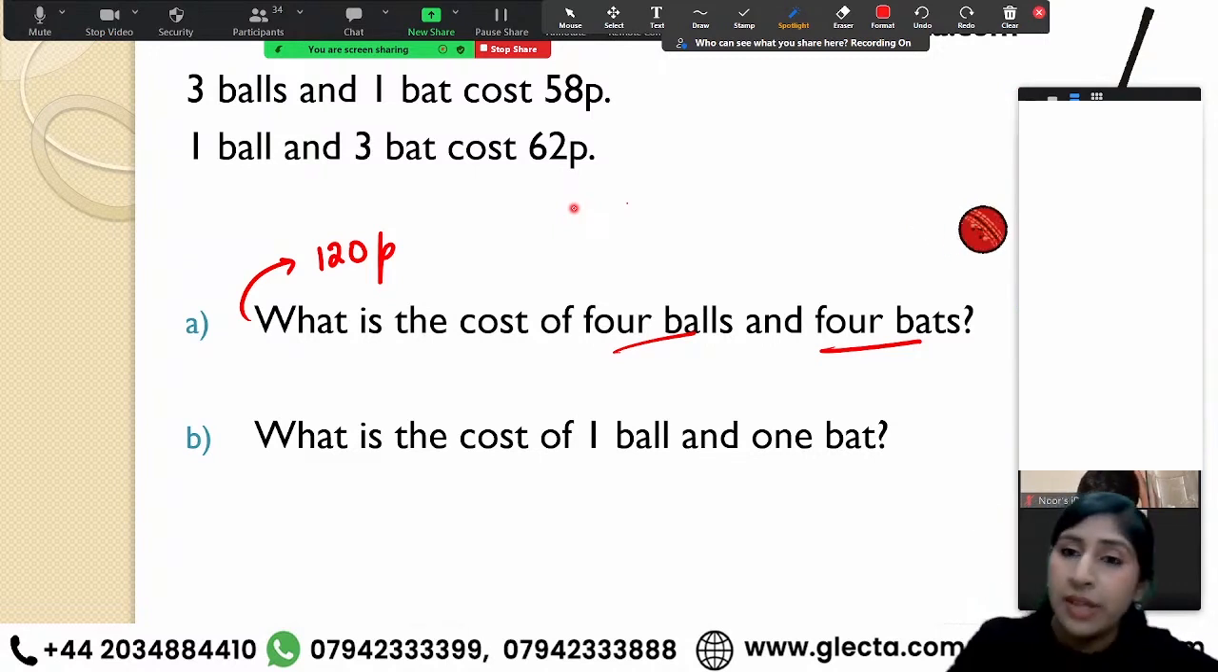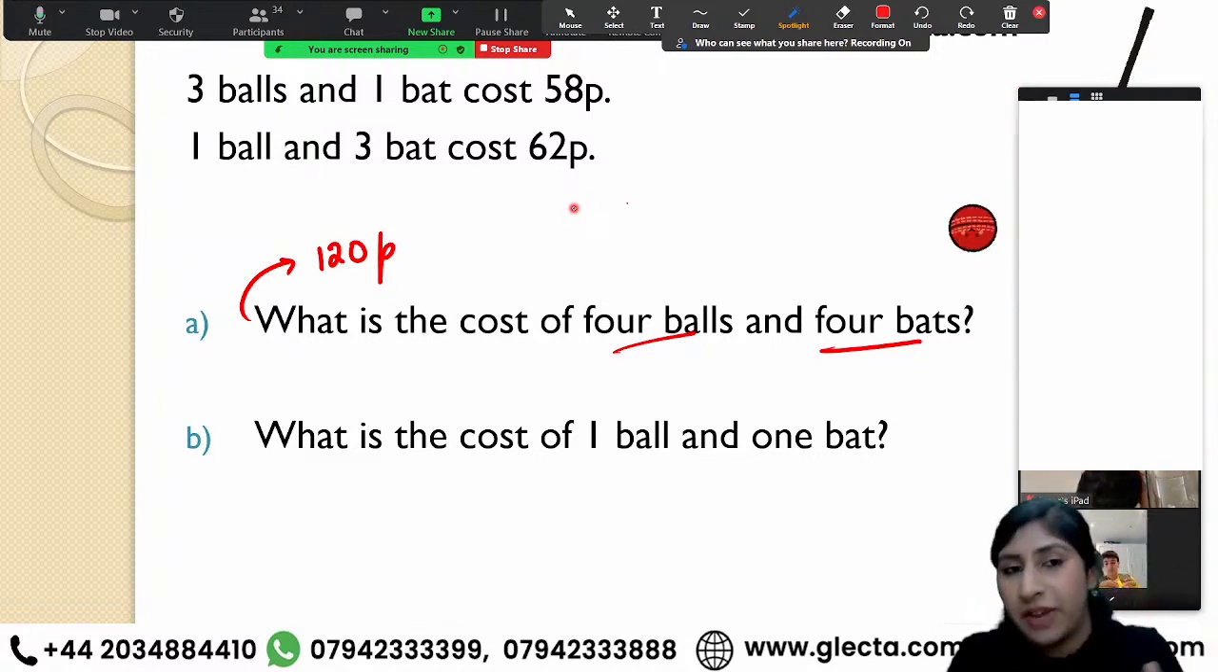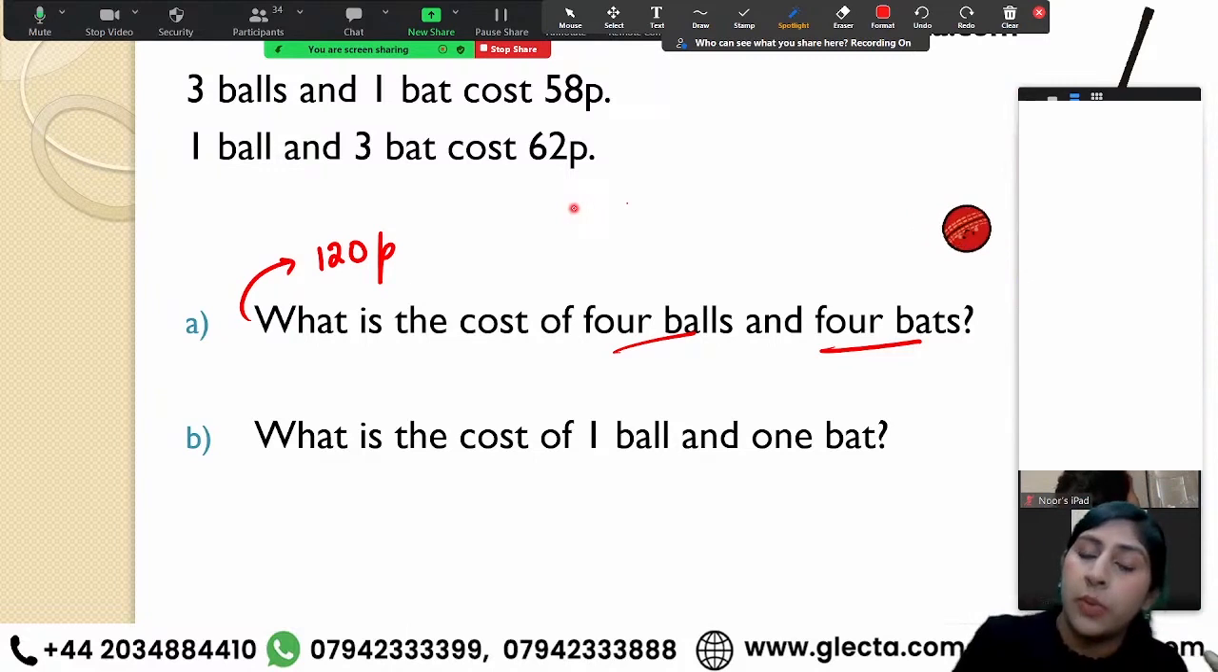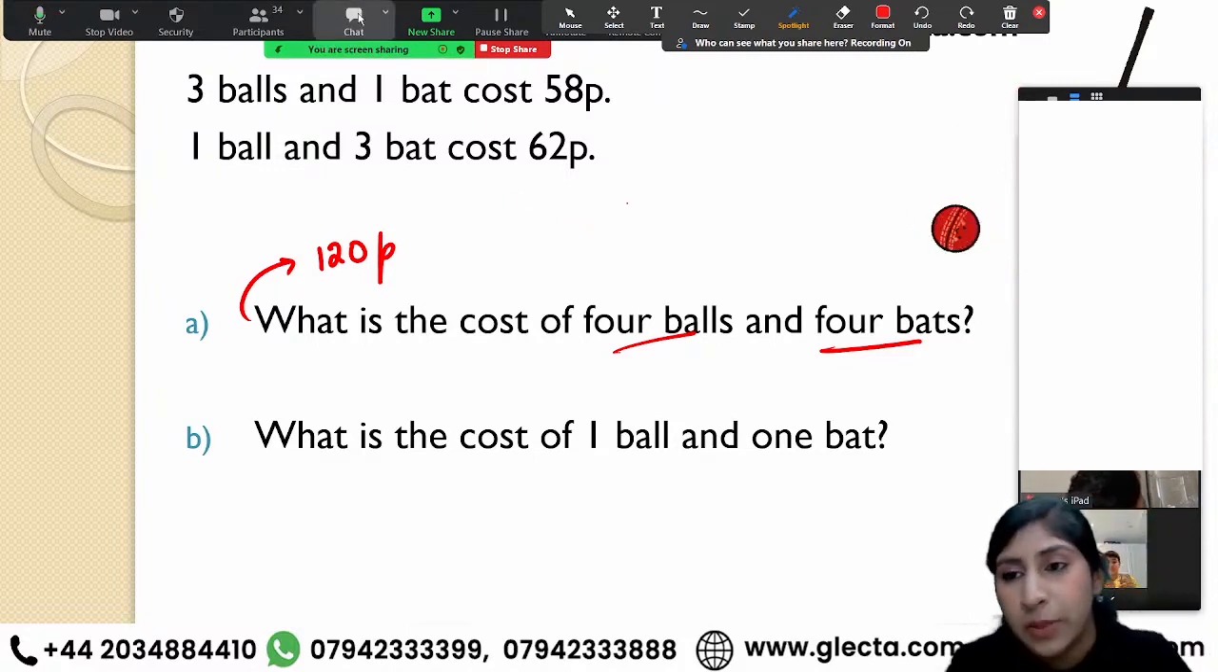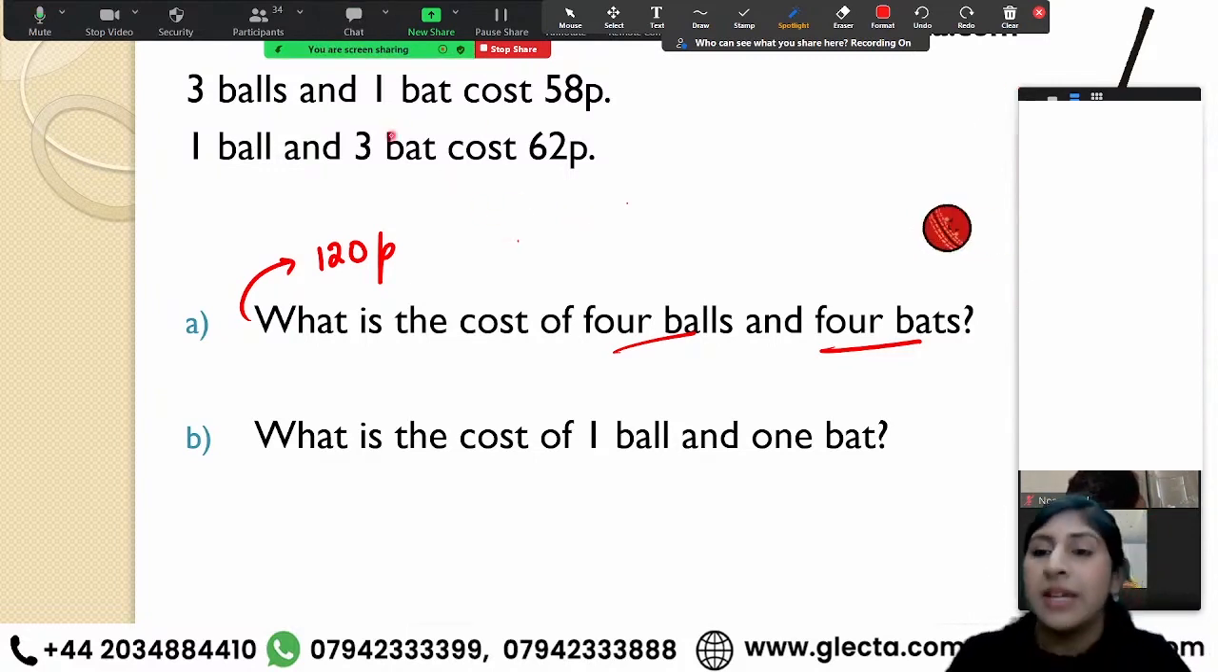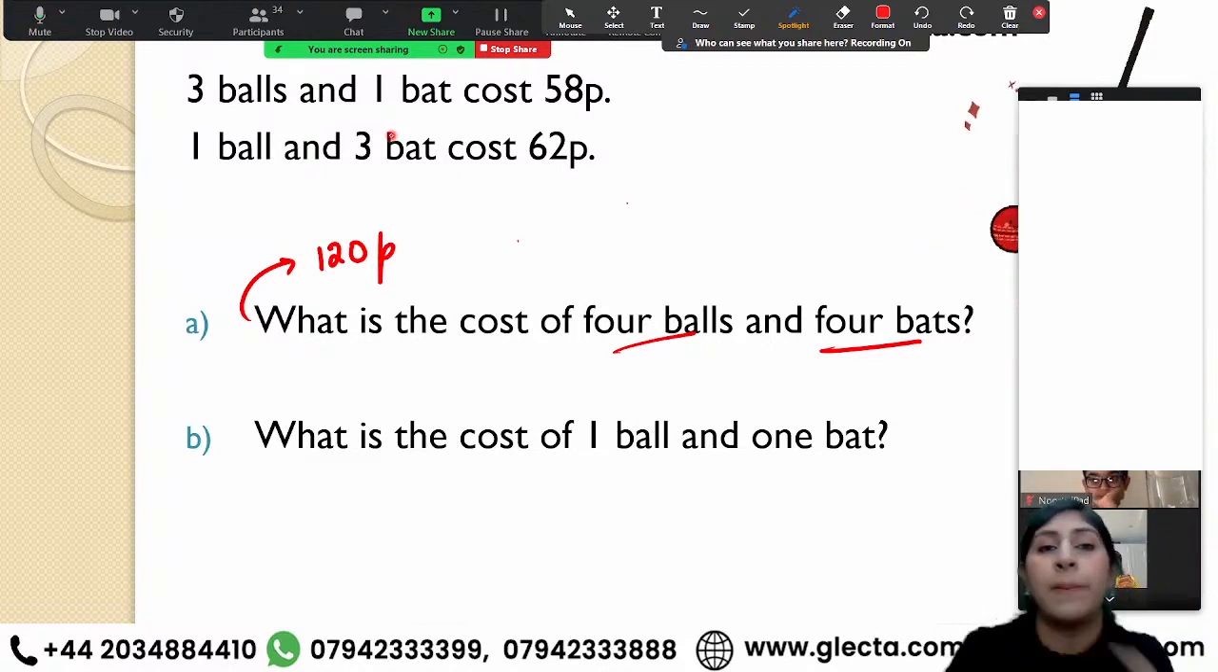Yes, yes, you can write that. That's just a way of expressing it, right? So you can write it as 120p or you can say 1.2 pounds as well. Not a problem. You can either write it in decimals, like 1.2, or you can say 1 pound and 20p. Completely your choice.